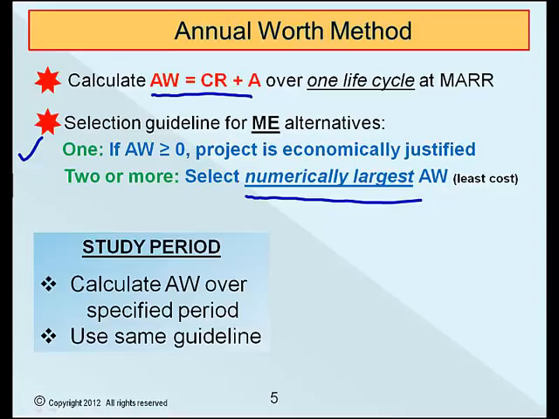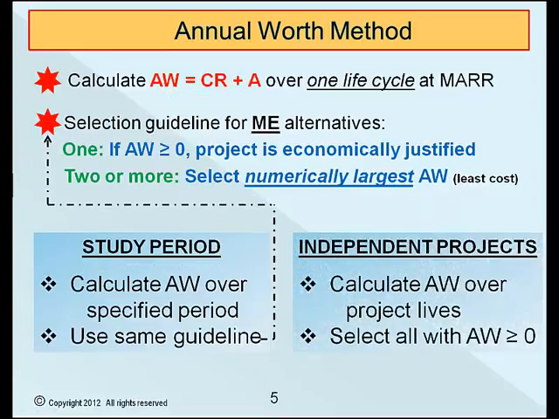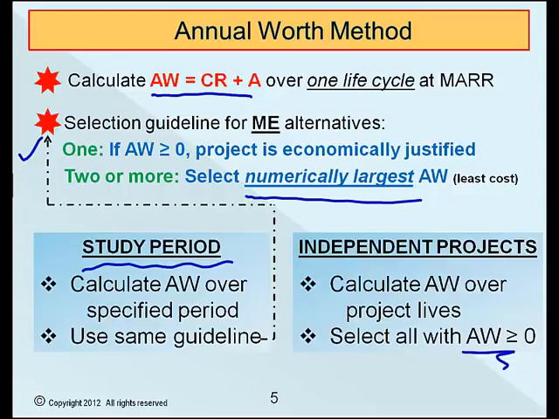If the analysis is performed over a study period rather than the LCM, then the AW is determined over exactly this period of time, and the selection criteria is the same as shown above. Finally, let's consider independent projects. They are always exempt from the equal service requirement since they do not compete with each other, only with the do-nothing option. Determine the annual worth over the respective lives of each project and select all of those projects that have an annual worth greater than or equal to 0, provided there is no budget restriction.